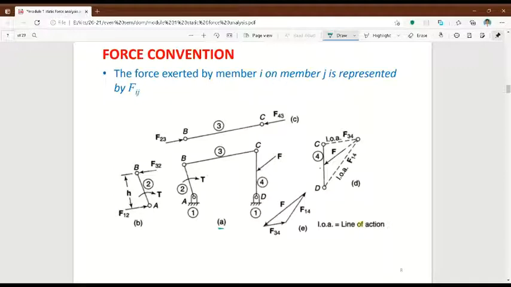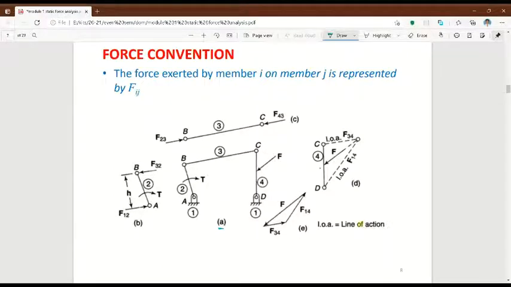Here they have given the 4-bar chain mechanism. Number 1 is a fixed link, A and D, so this is also number 1. So this is a fixed link. Even if they give 100 fixed links, you have to consider every fixed link as one link.